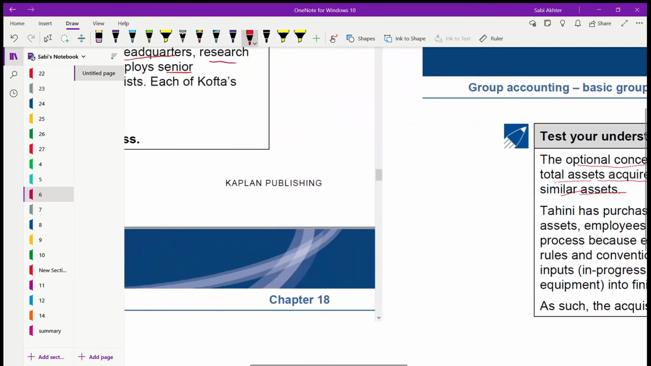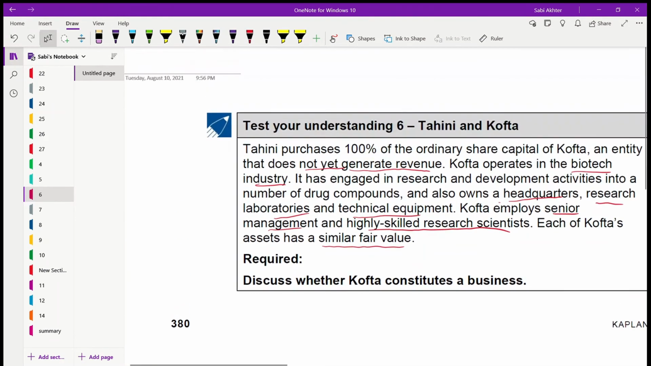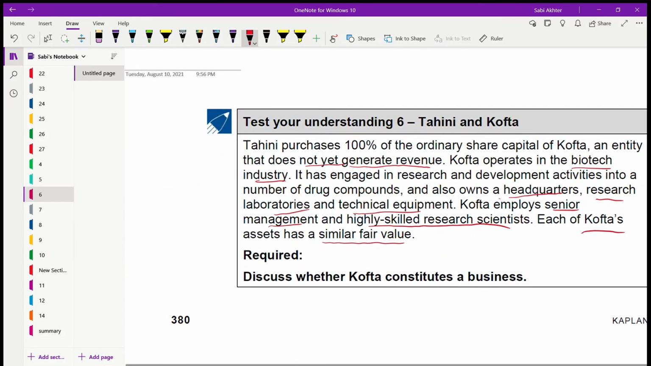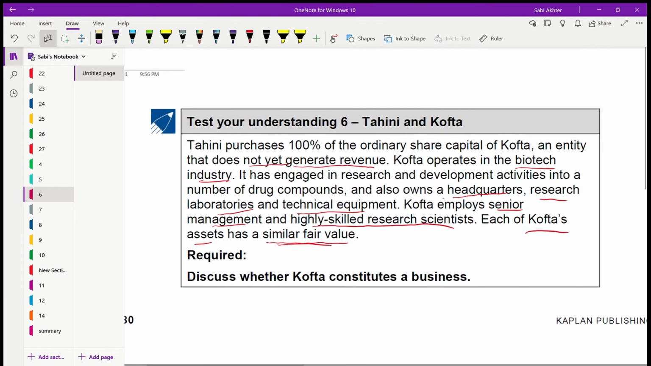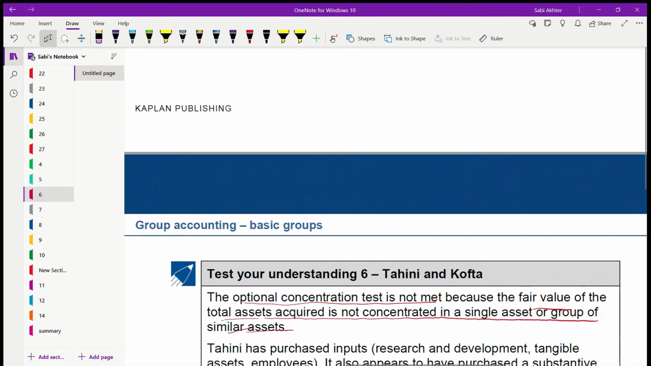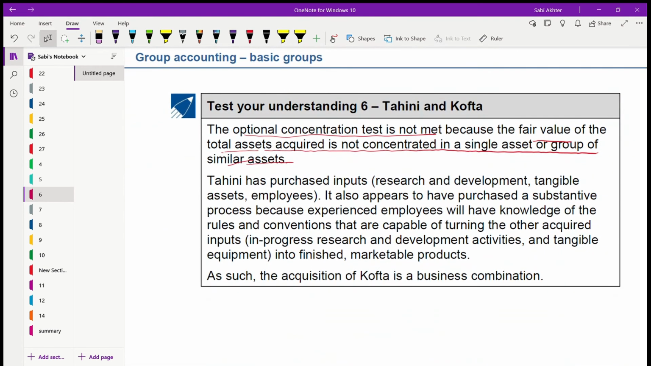Okay? Because here very clearly they have told, the last one, each of the Kofta's assets has a similar fair value. So it's not just one asset that has the majority of the fair value of the acquisition. No. That's why it's not met. So if it's not met, you should go for more.